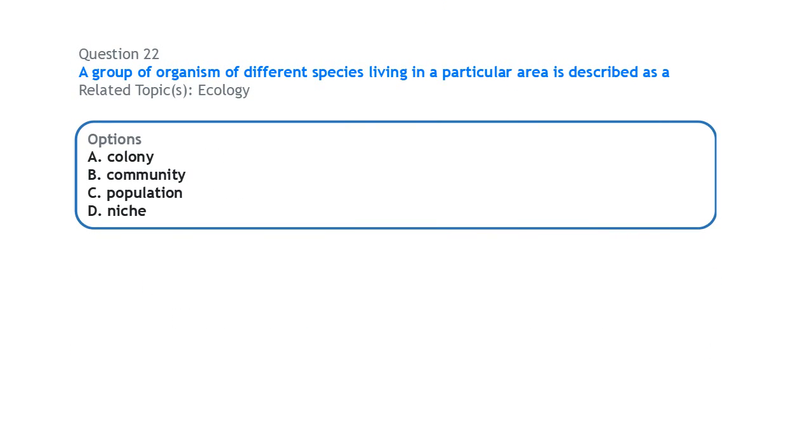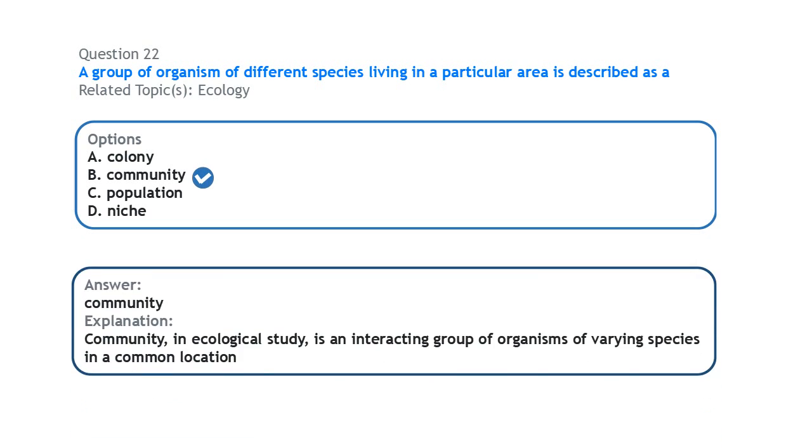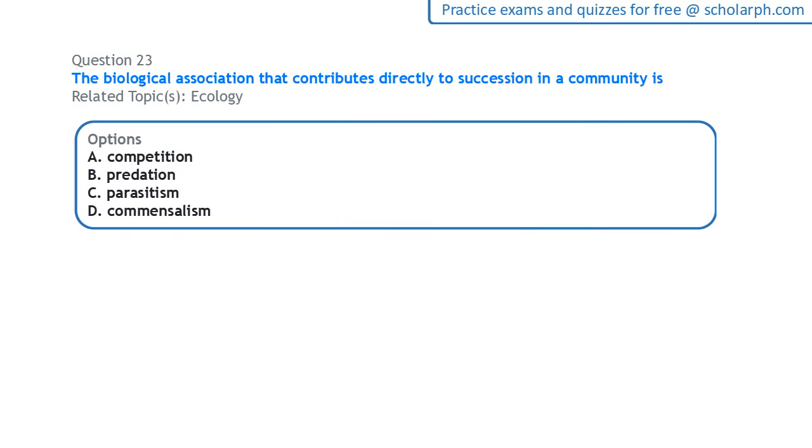Next, on ecology, a group of organisms of different species living in a particular habitat is described as a. This is a description of a community. A community in ecological study is an interacting group of organisms of different species in a given habitat.